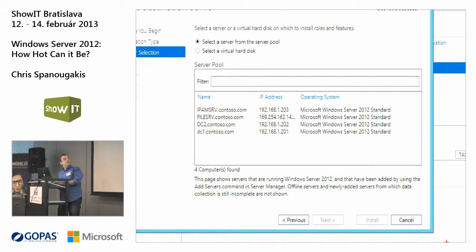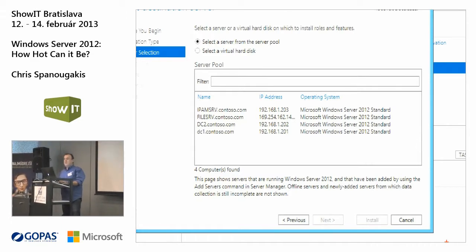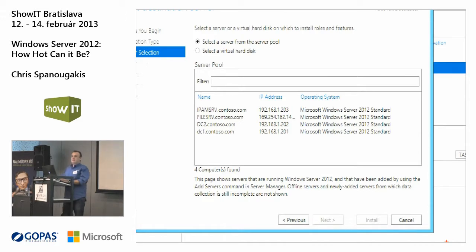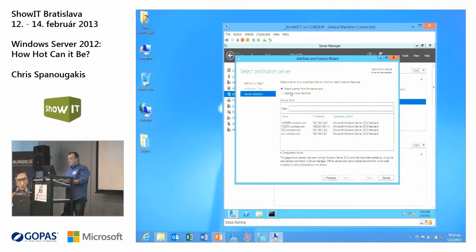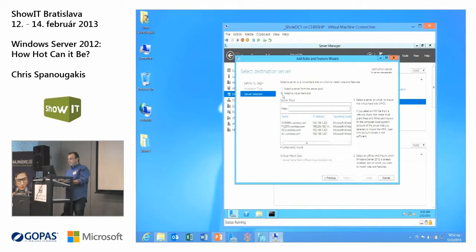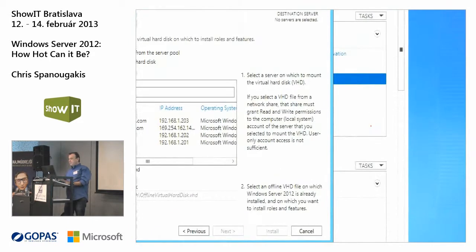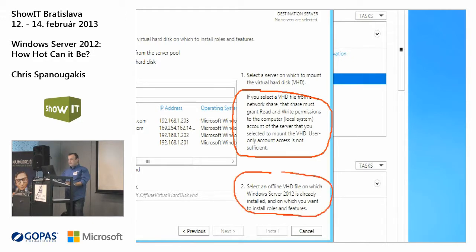I don't want to install a role or a feature on a server. I want to install a feature on a virtual hard disk. What is this? If you select this one, you have two options. You can select a VHD from a network share, or you can select an offline VHD file.